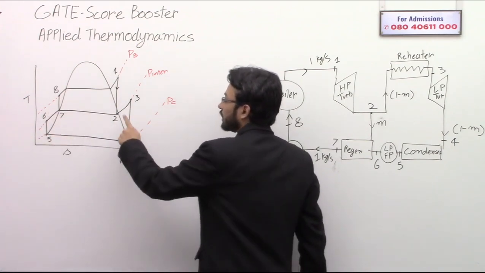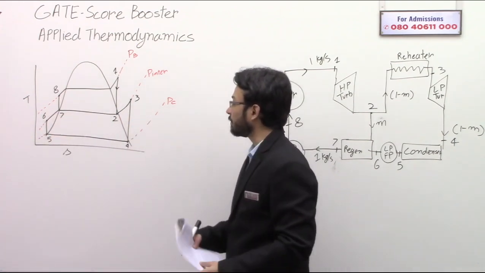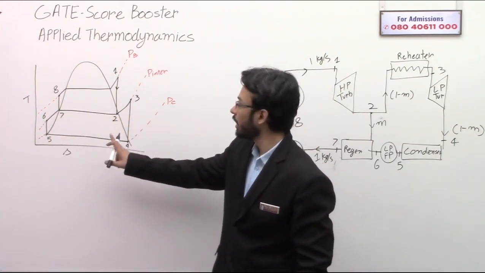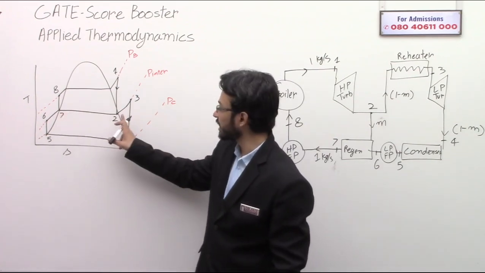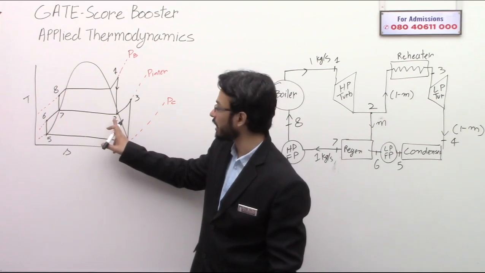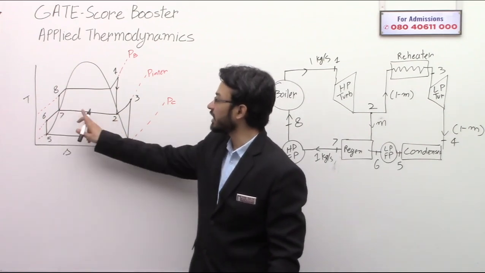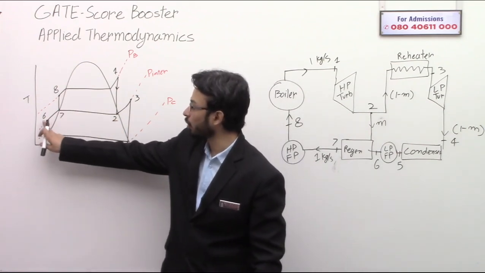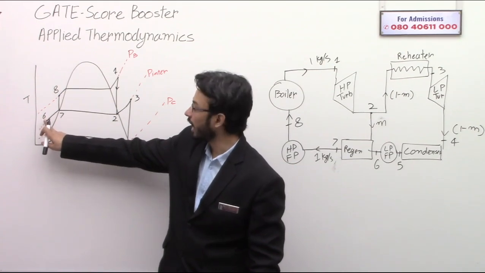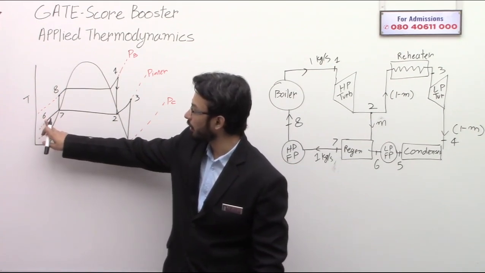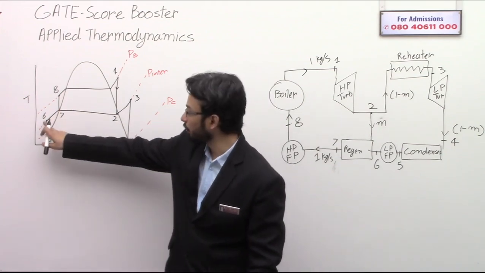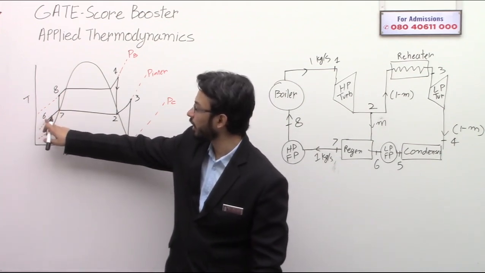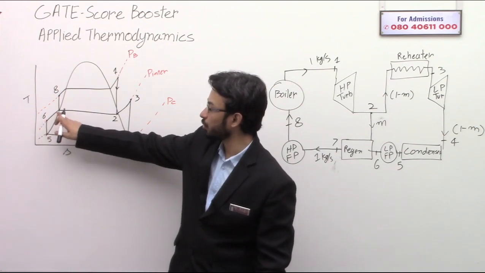So the hot fluid, the bleed steam, will condense, and this heat will be given to the cold liquid at 6. The temperature of this cold fluid will rise from 6 to 7.